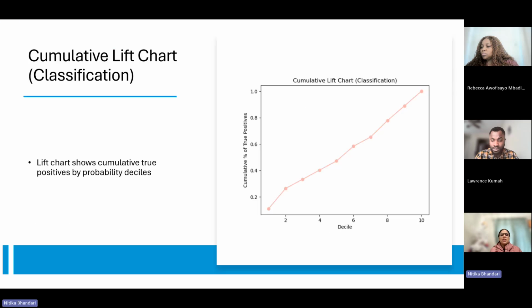The next slide is the cumulative lift chart for classification. The lift chart shows how well the model ranks the positive cases. We divided the data into 10 equal groups, from the lowest to the highest predicted probability. Like 0 to 2 is one decile, 2 to 4 is a second decile, and so on. For each decile, we check how many true positives the model captured in that group. It shows the number of true positives as we move from the lowest probability decile up to the highest probability decile.